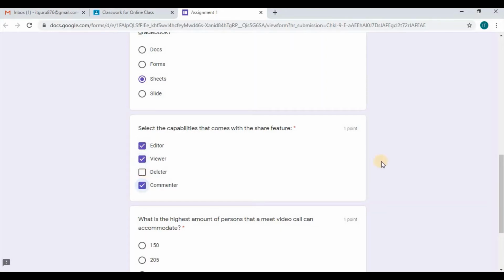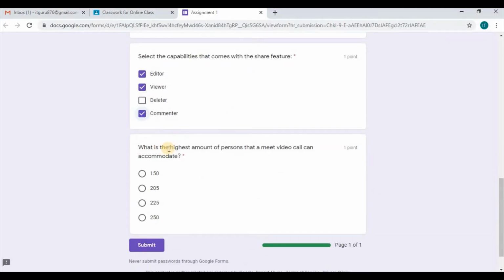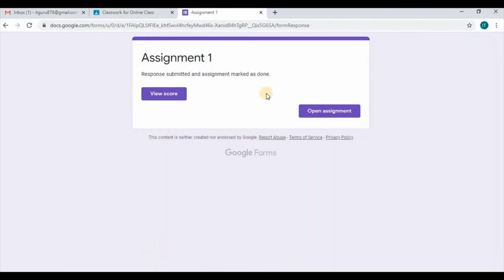So 3 from this. And then for the last one, what is the highest amount? I think I am going to go ahead and select a wrong response for this one. So it shows that I have completed these. So I'm now going to go ahead and submit my assignment 1.